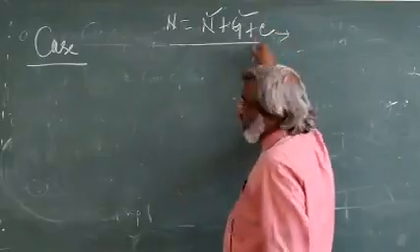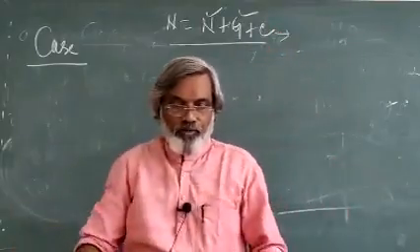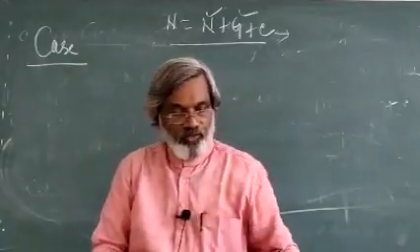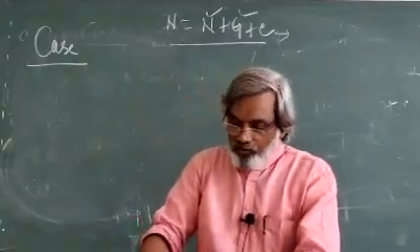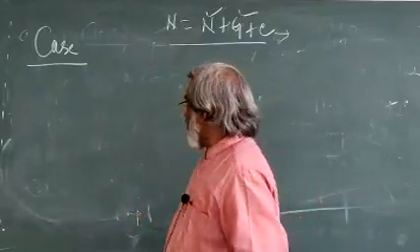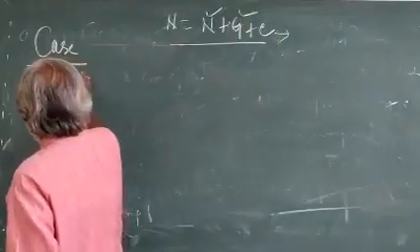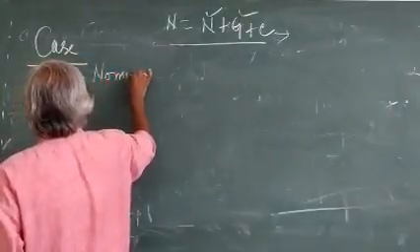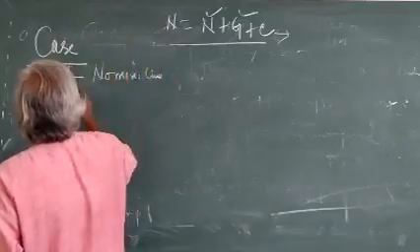Now we are going to take case. What is the case system? How do you know the case system? Anybody knows? The case system is a very important area. We have important cases, which you can copy down. The first one, nominative case.